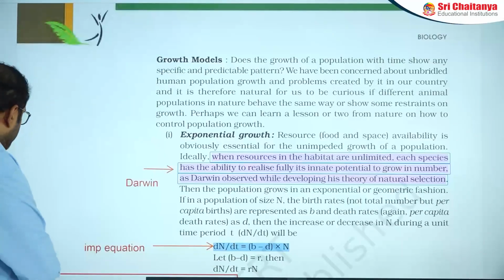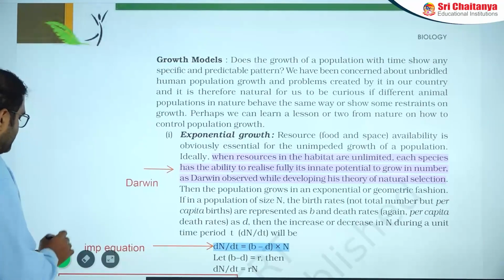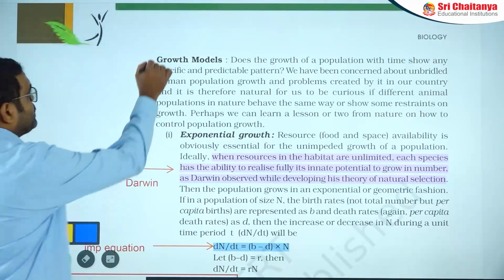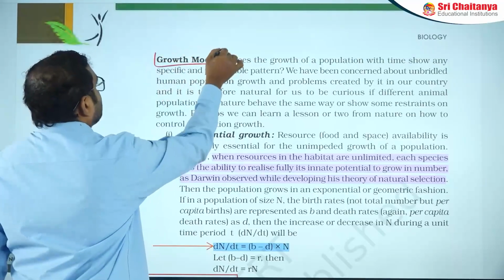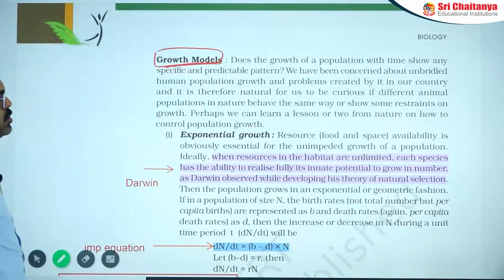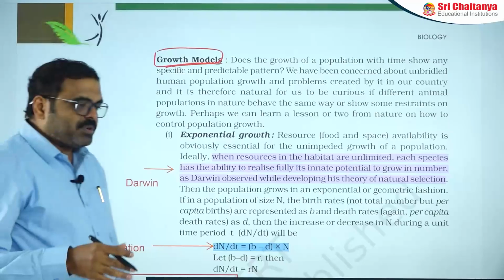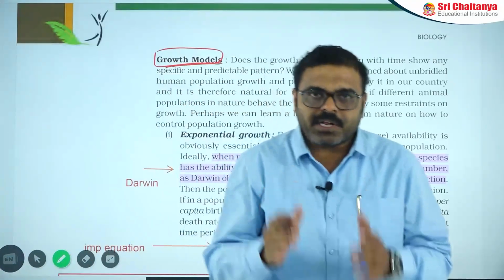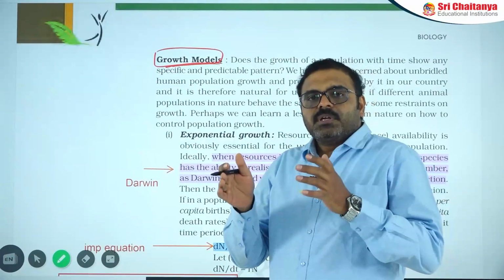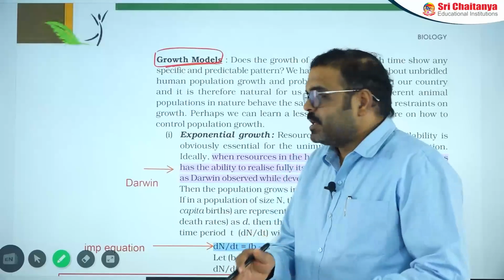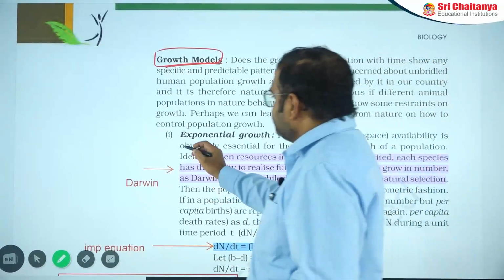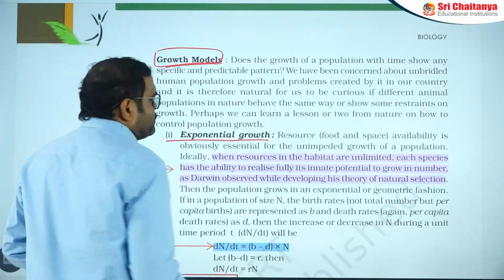What are the important growth models in population? Growth models explain the population growth in a particular time with the availability of surrounding resources. Now let us observe exponential growth.